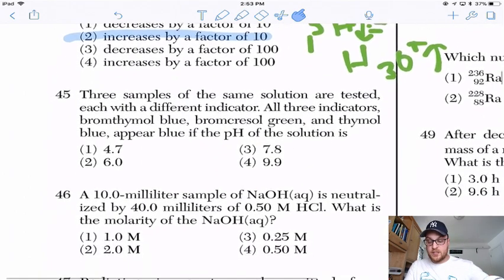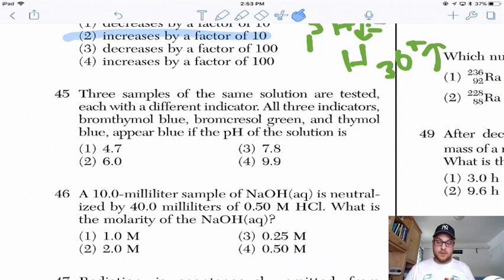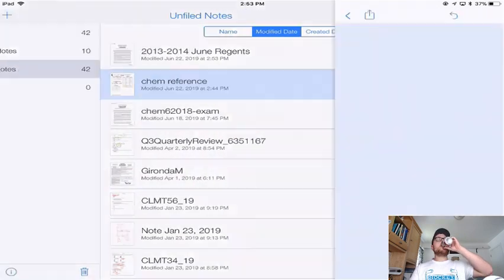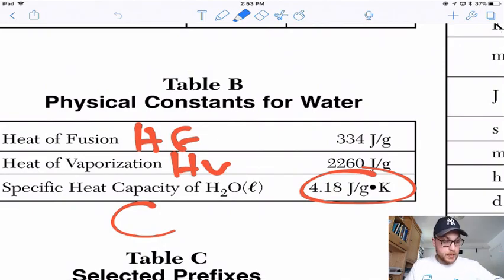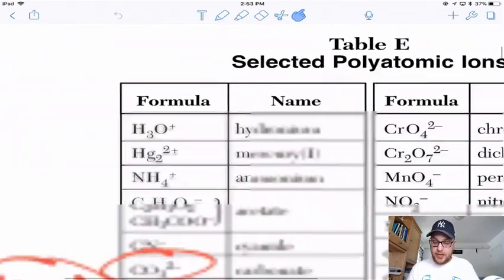3 samples of the same solution are tested, each with a different indicator. These should be gimme questions. All 3 indicators of bromthymol blue, bromcresol green, and thymol blue will appear blue if... Okay, let's go to Table M. All right. Table M.